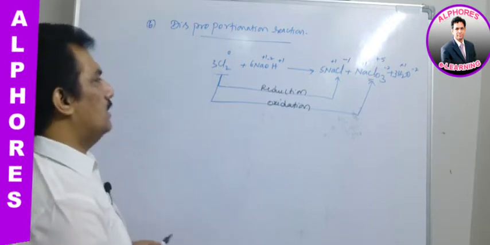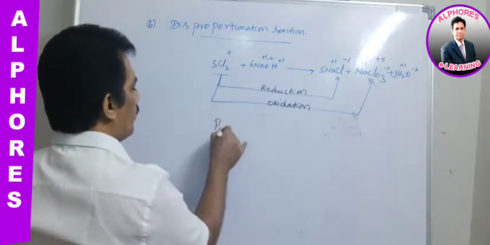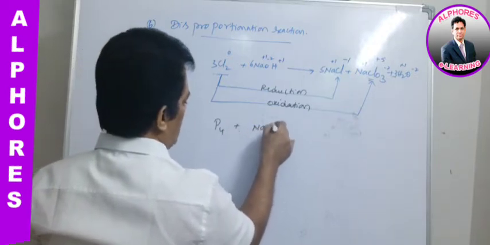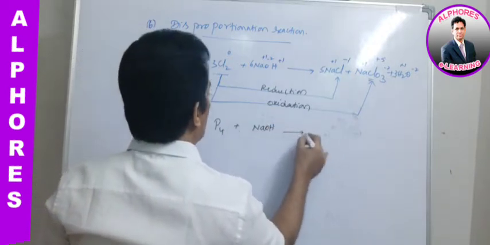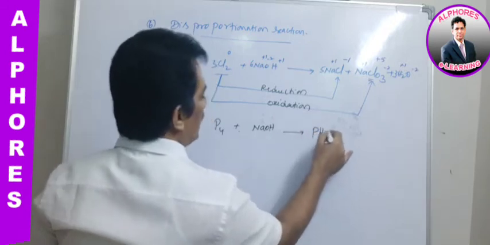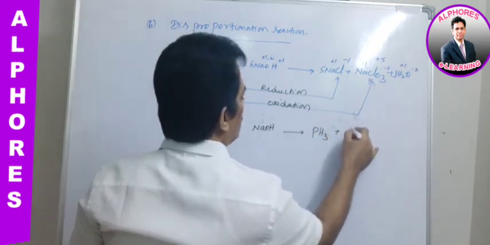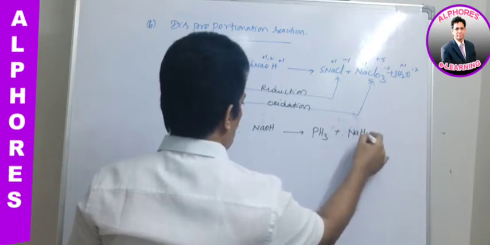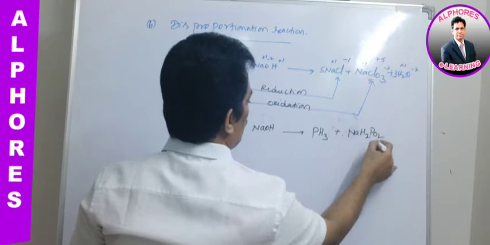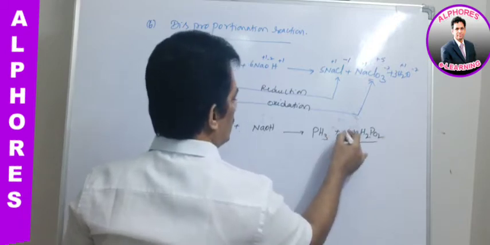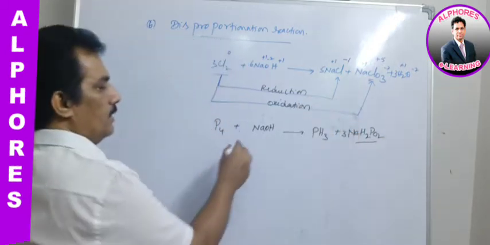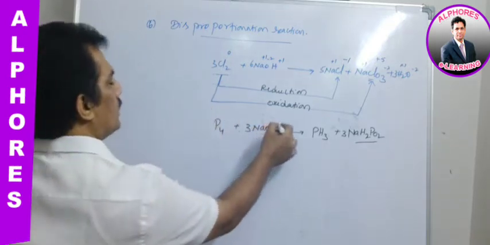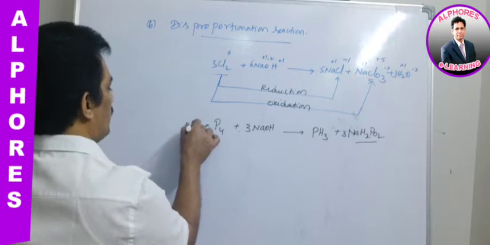Not only this, if we observe P4 reacting with a base like NaOH, here also we can observe that phosphine PH3 and NaH2PO2 type compounds will form. It is nothing but 3 NaOH plus H2O is also there. Some water we have to add.